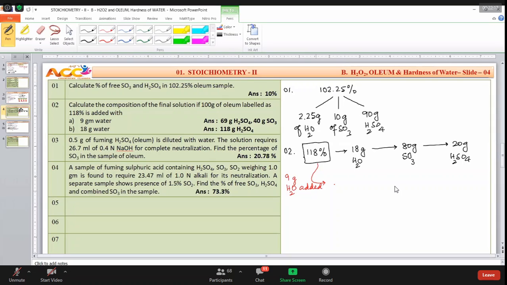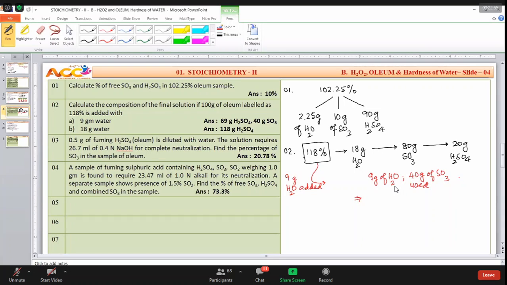What happens? This 9 grams of water goes inside. And here also we have water. He has nothing to do with water. He'll come here, right? Sulfur trioxide. Sulfur trioxide says, come on, welcome. I'll react with you, right? We are having 80 grams. But 9 grams of water says, I can react only with half of the amount, right? 9 grams will react with 40 grams of SO3 according to the equation. This implies 40 grams of SO3 is used up.